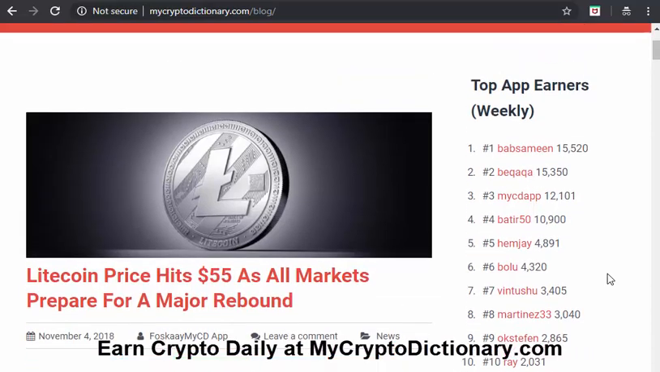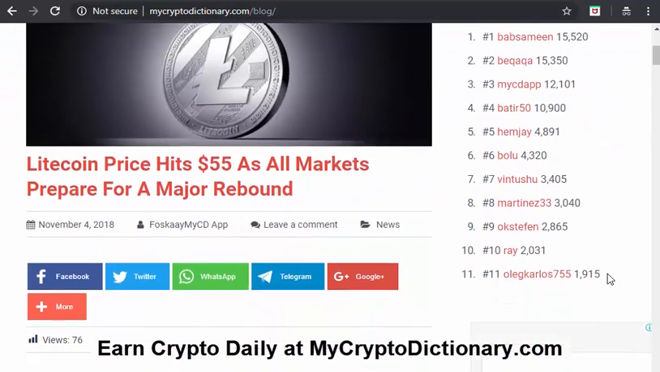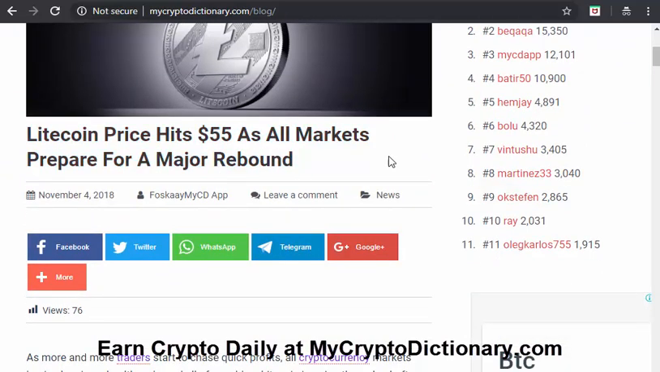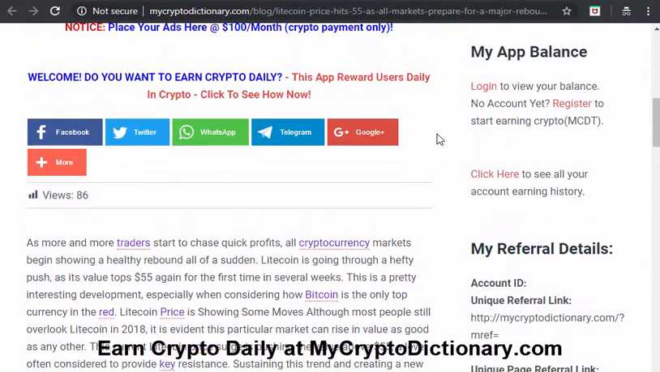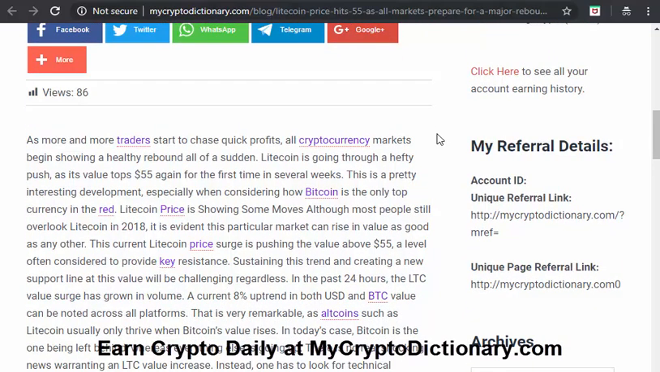So the first one we have on the blog section talks about Litecoin. Price hits $55 as all market prepare for a major rebound. Yeah, let's try and read that fully. As more and more traders start to chase quick profit, all cryptocurrency markets begin showing a healthy rebound all of a sudden. Yeah, that's one of the trends going on. Possibly the bulls are taking back the market. We cannot fully predict that, but this weekend and going into the new week, we're having a positive trend.